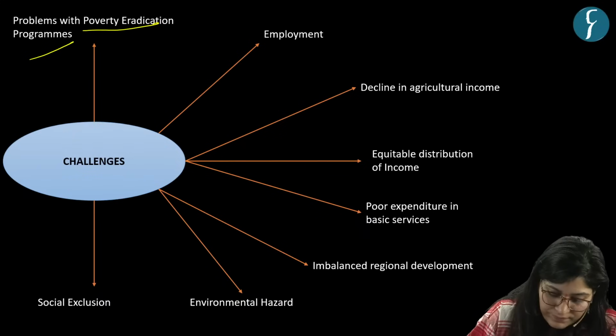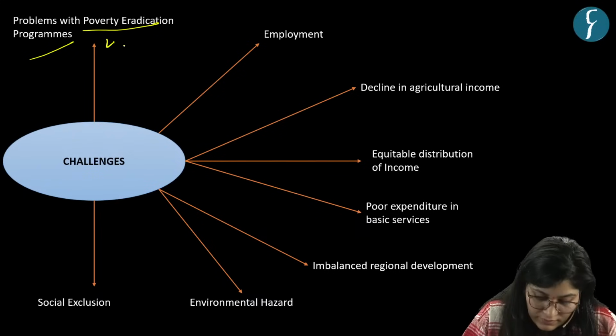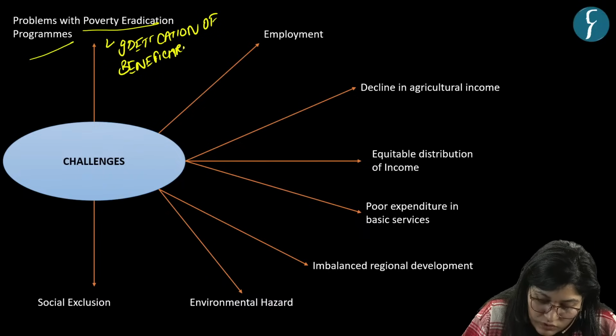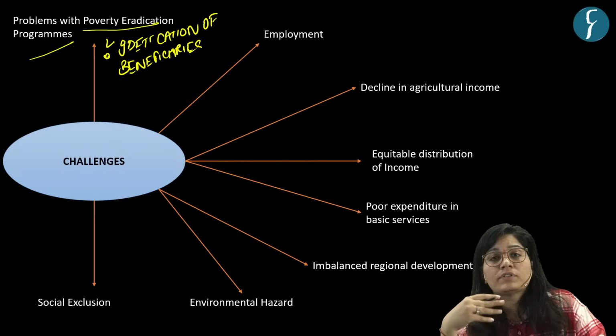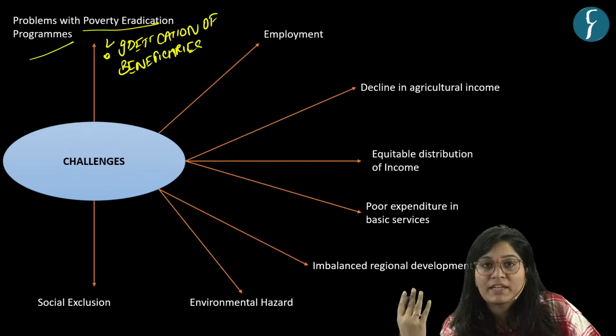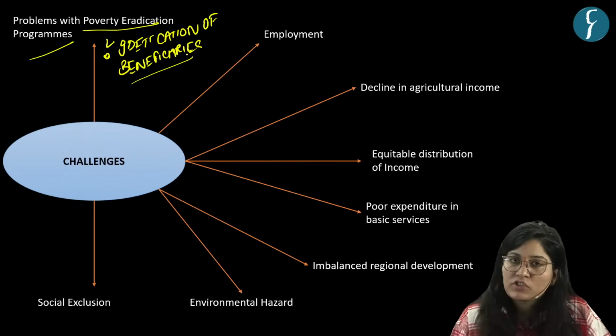First is identification of beneficiaries. This is the first challenge. This may be because of outdated data. This may be because of lack of verification mechanism. So because of that, there is poor identification of beneficiaries.